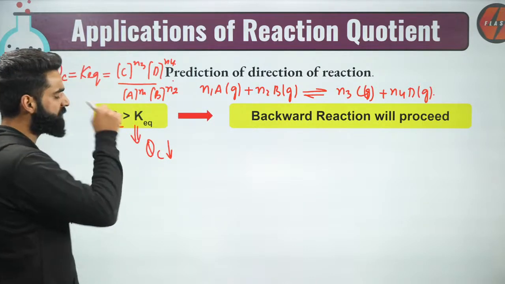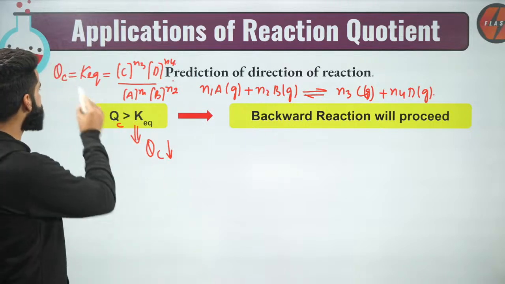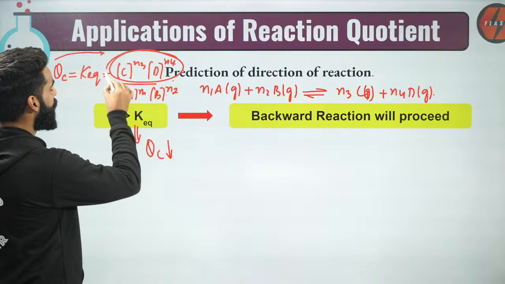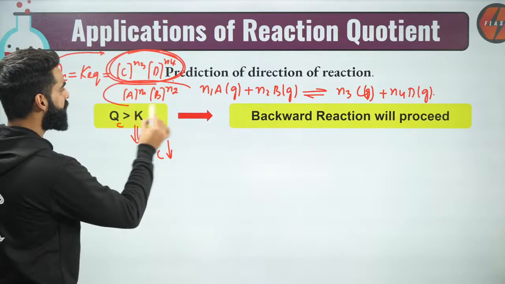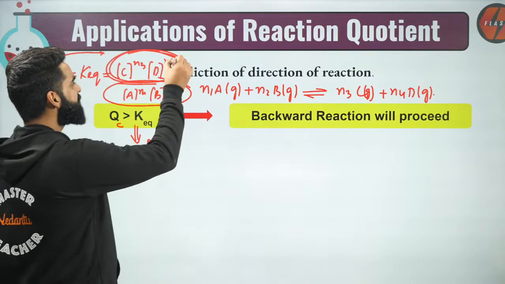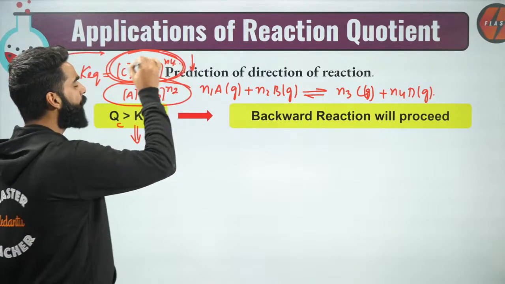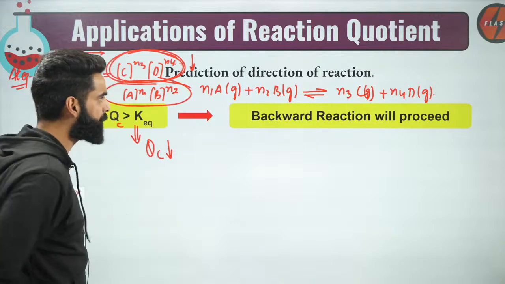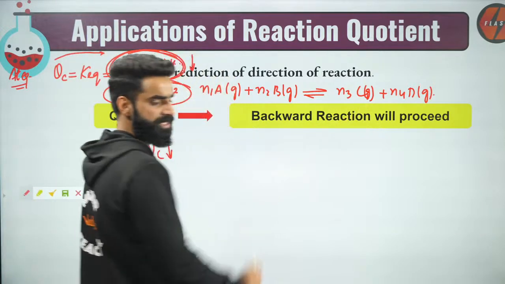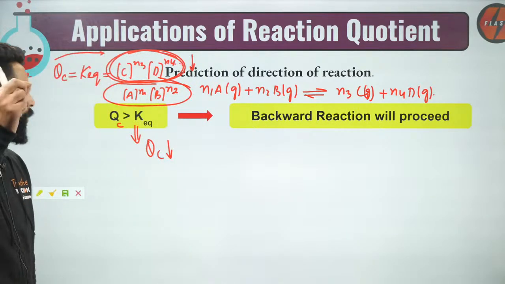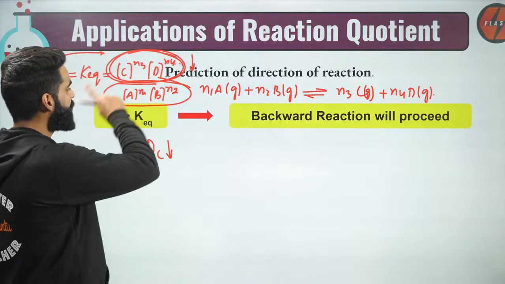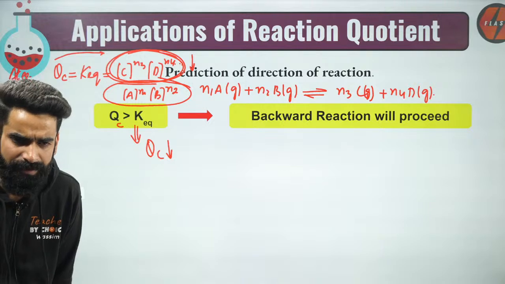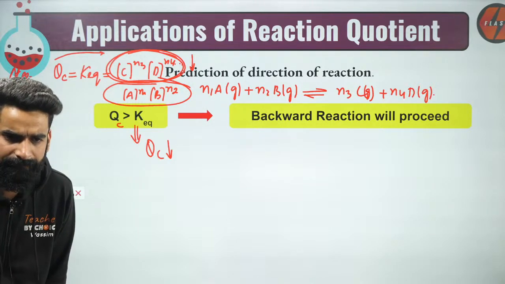Now the point is how QC will decrease its value. QC will decrease its value when this numerator decreases and this denominator increases. How will this numerator decrease? This numerator is the concentration of products. How will the concentration of products decrease? When the backward reaction proceeds. So remember, whenever we have a reaction whose QC value is greater than K equilibrium, at that time the backward reaction will be proceeding.